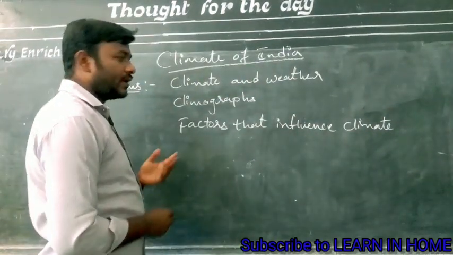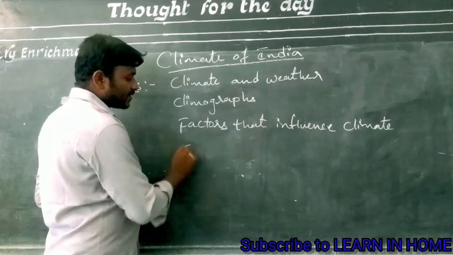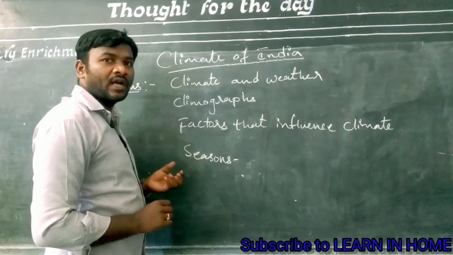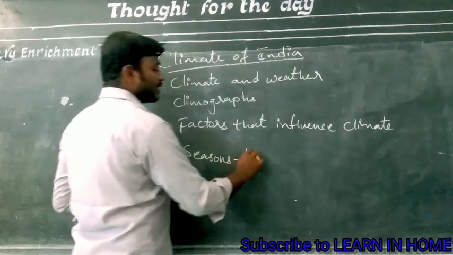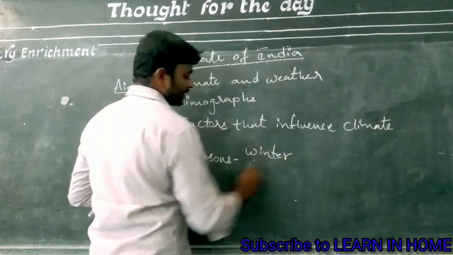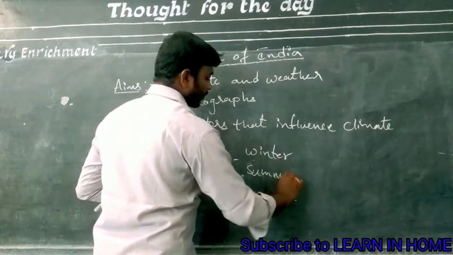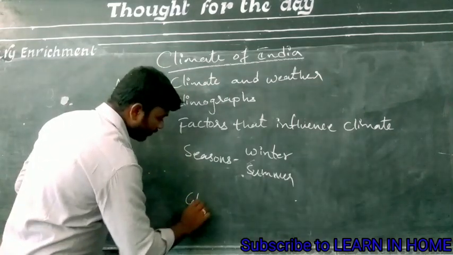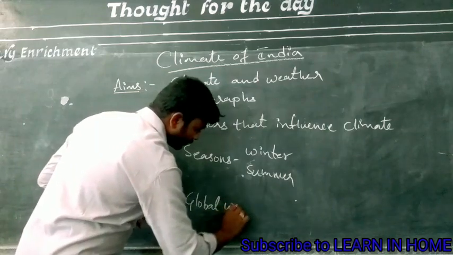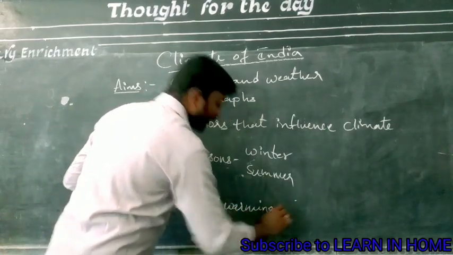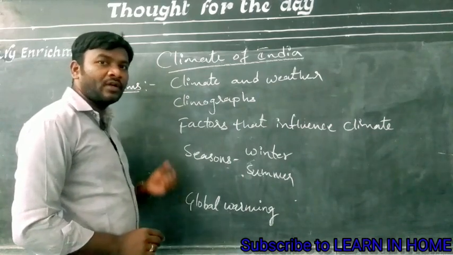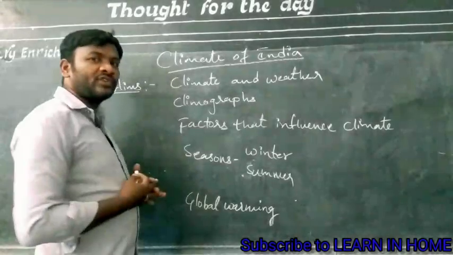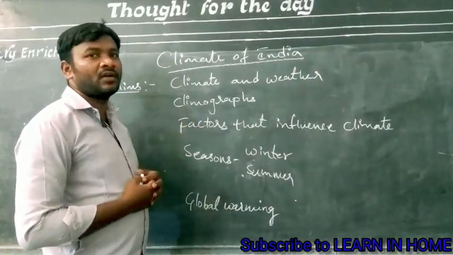Next we will learn about seasons. In this seasons topic, we will learn about two seasons in our country: one is winter and the second one is summer. And the last topic, we will learn about global warming and the climate change which is happening because of global warming. So these are the aims and objectives of this lesson. Without wasting time, let us enter into the first topic of this lesson.